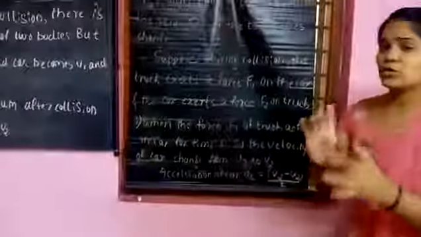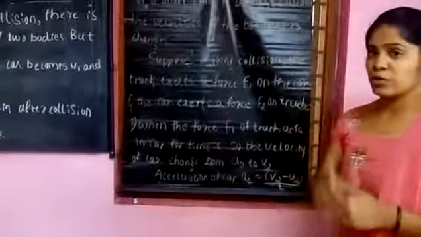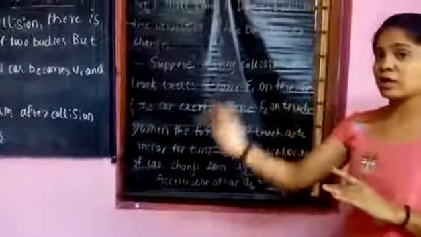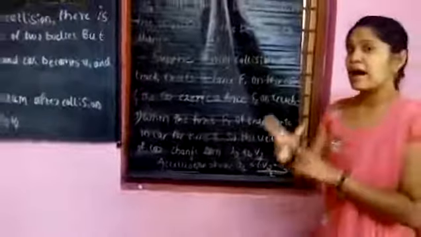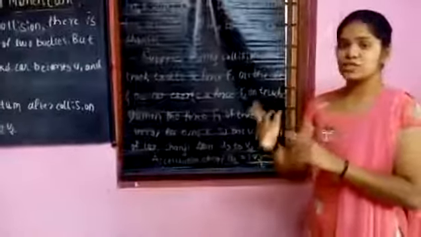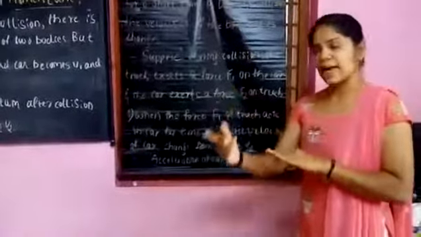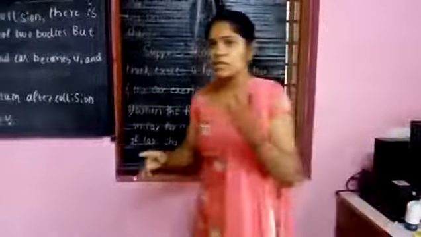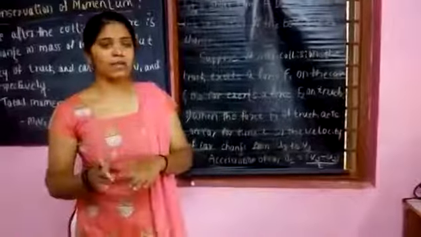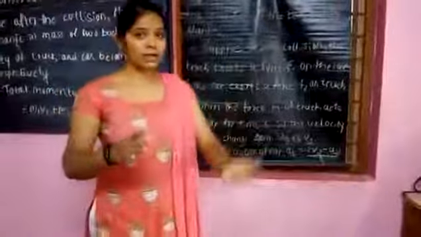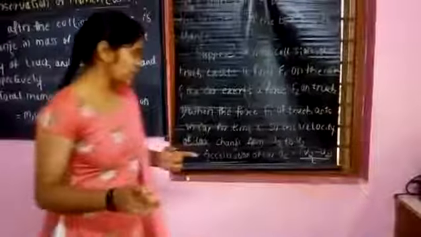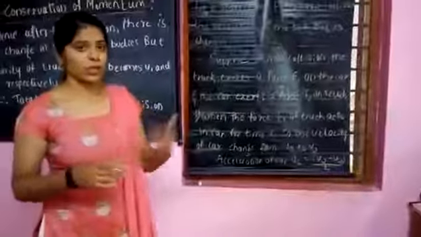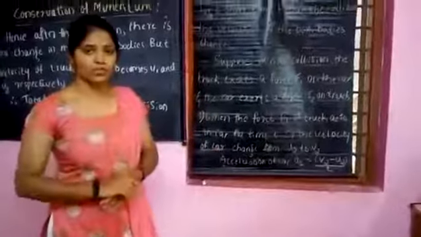So we have two forces, F1 and F2. F1 is the force acting on the car by the truck, and F2 is another force which is acting by the car on the truck. Clear here? So we want to calculate the forces F1 and F2 using the velocities and the masses of the objects.